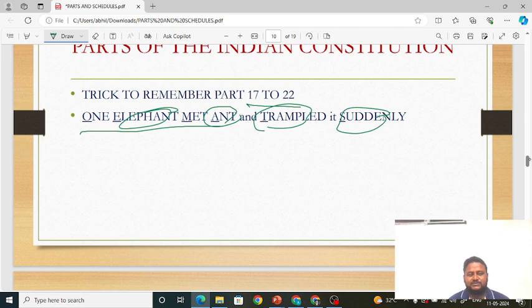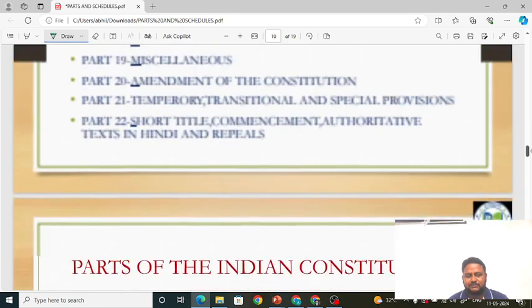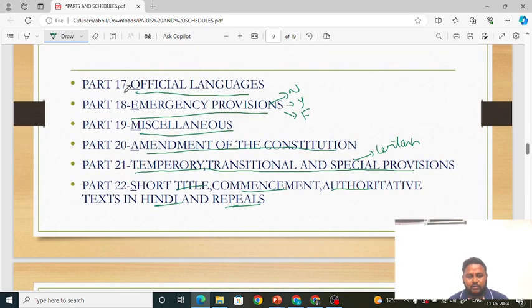One stands for what? One stands for the word one. Year O stands for official languages. Elephant E stands for emergency provisions. Met, M stands for miscellaneous. Ant stands for amendment of the constitution. Remember, friends, amendment of the constitution. And trampled it means temporary, transitional, special provisions. And suddenly, S stands for short title, commencement, authoritative text in Hindi and repeals.